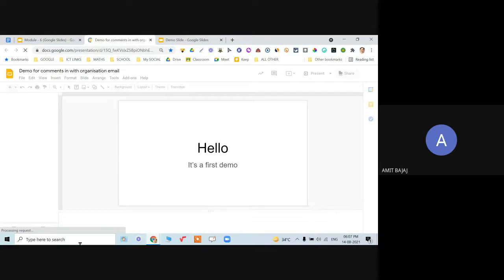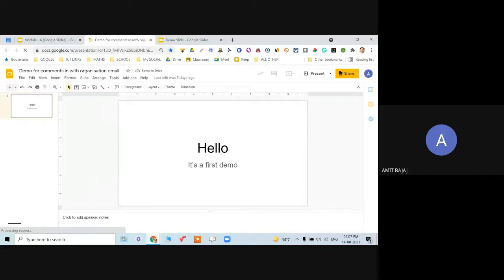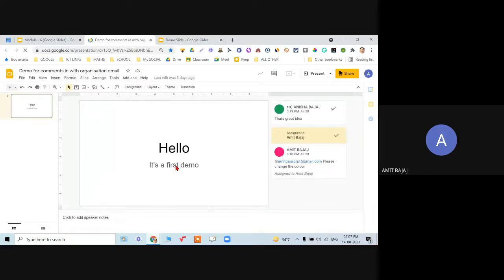Let me open this slide. So now here you can see 11C Anisha. So because I mean she's my daughter, तो अब वो ये उसके पास and she's in my same school. तो same school का अगर organization का अगर कोई person है, तो they must have been provided with some specific email ID.